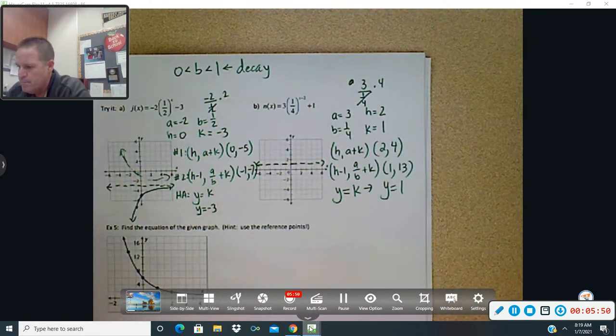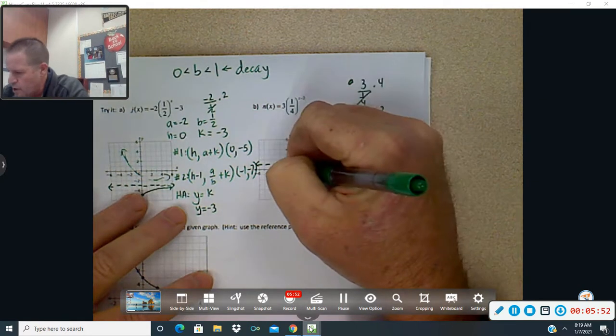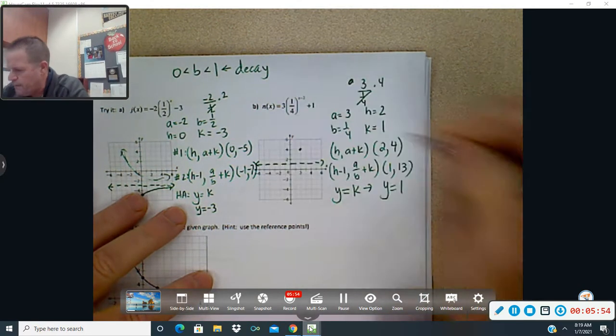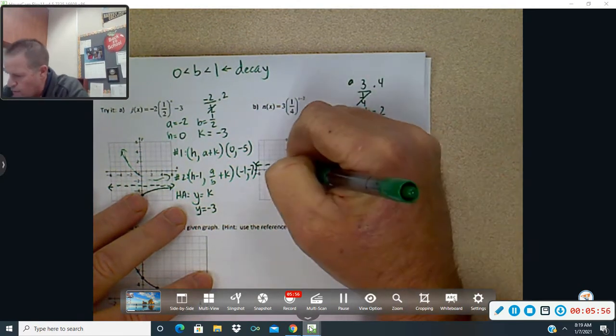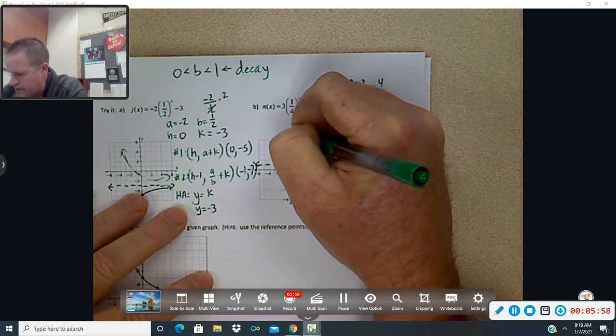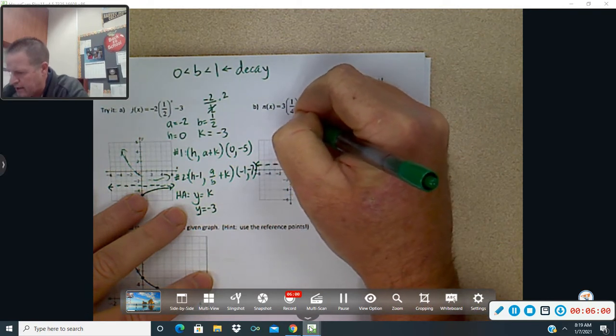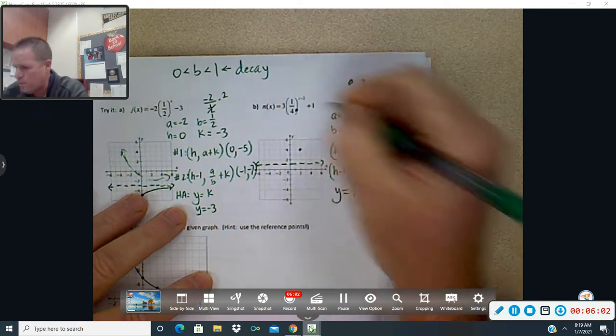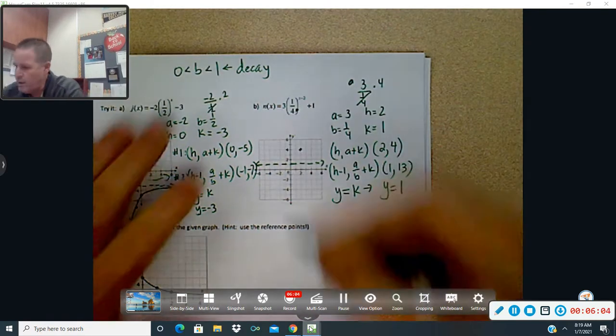Okay. Plot your 2 reference points. Over to 2, up to 4. And over to 1, up to 13. All right, so we got 6, 7, 8, 9, 10, 11, 12, 13. Somewhere way up there. Okay, way off my graph. Oh, well.